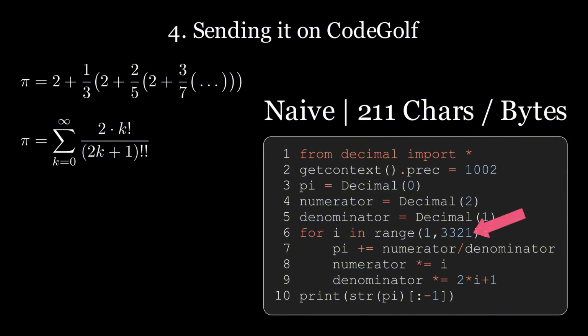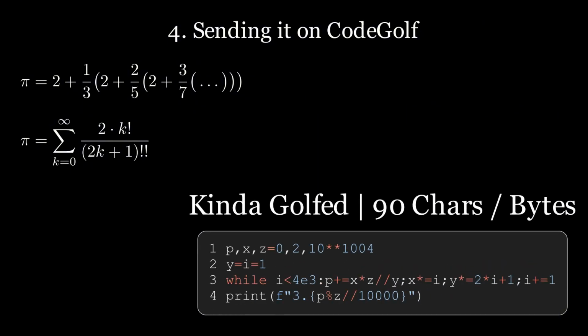Observe that we only need to iterate less than 3,500 times to accurately produce pi to 1,000 decimal places. Note that we again use the decimal library for 1,000 digits of floating point precision. We also need a bit more precision past the 1,000th decimal place to create an accuracy buffer for the last few digits. Without giving too much away, here's a somewhat golfed version in plain text. We were able to substantially cut down the size of this, and there are many more tricks you could do, both math and Python-wise, to shrink it down even further.